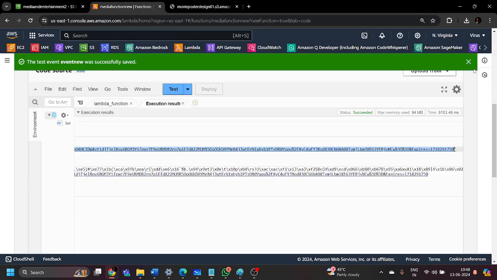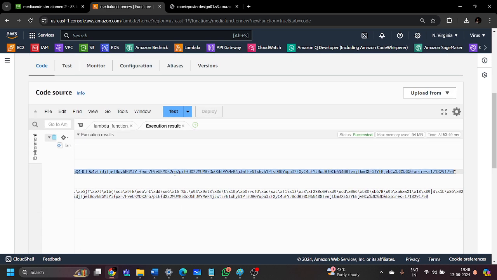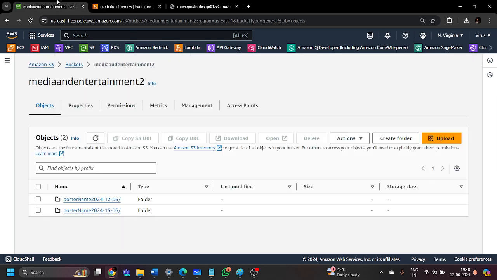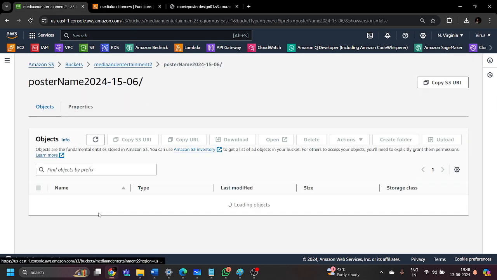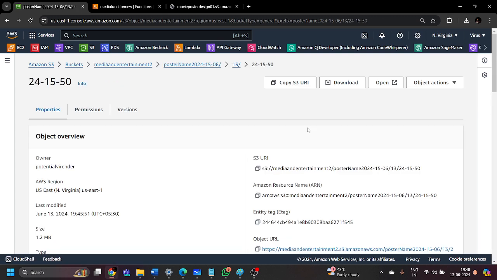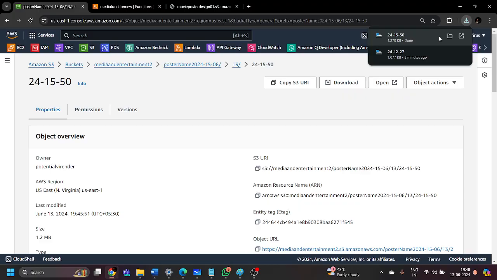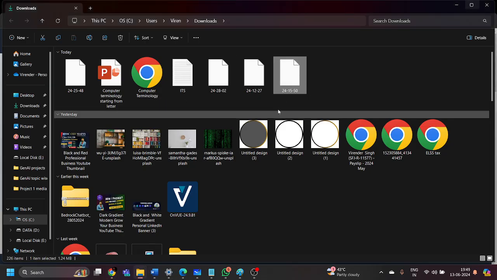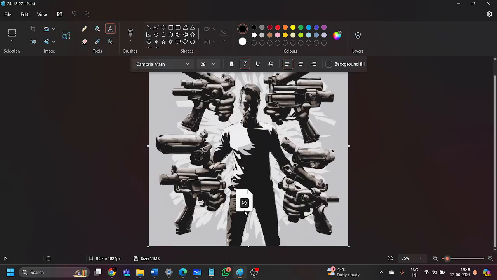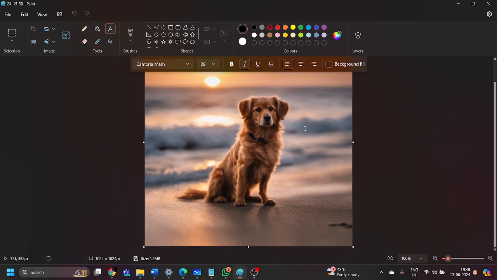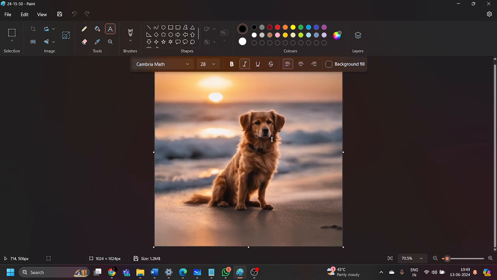As of now, we'll go to S3 and we have to do some configuration changes. No worries. But as you can see, another file has been created by this desired output. If you go and check again, let's download this file as well and see if this is a different file or the same output which it has generated previously. Let me open this in Paint again. You can see the same output. We got a dog on the beach at sunset.